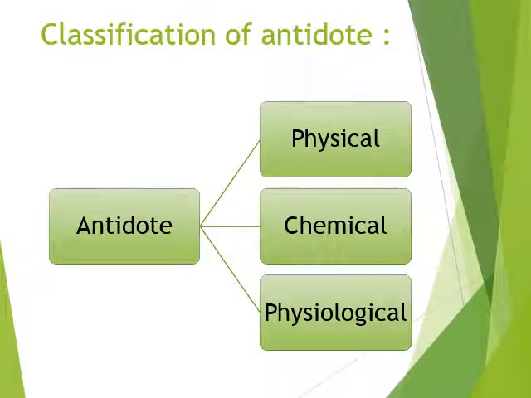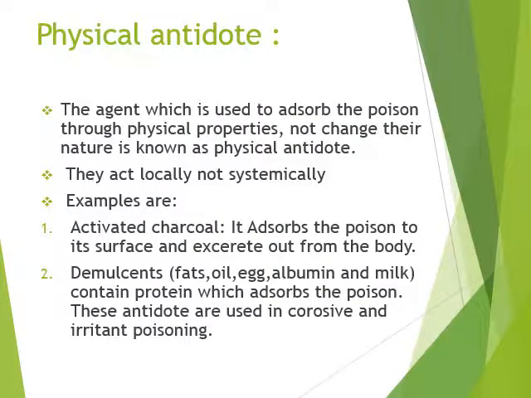Now, classification of antidote. Antidote is mainly classified in three categories: one, physical; second, chemical; and third, physiological. So now we will discuss one by one. First of all, we will see the physical antidote.